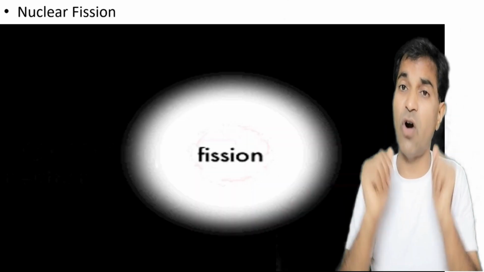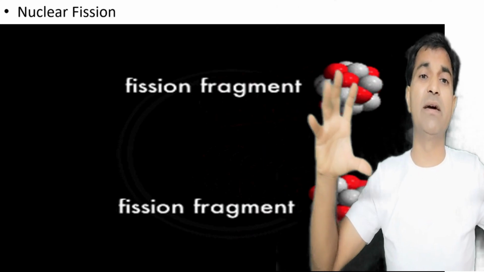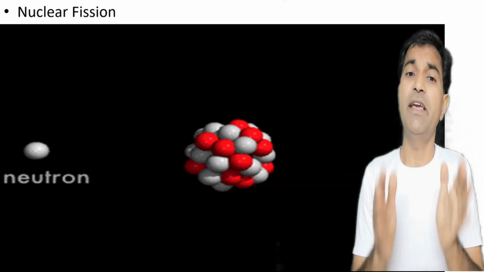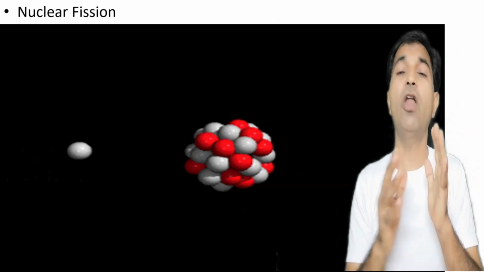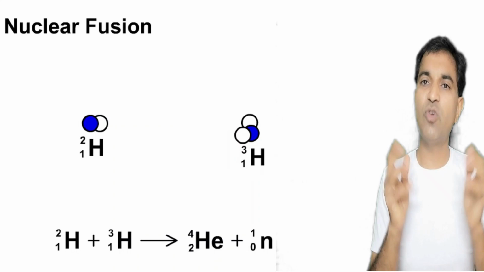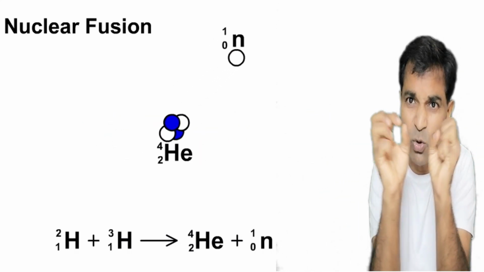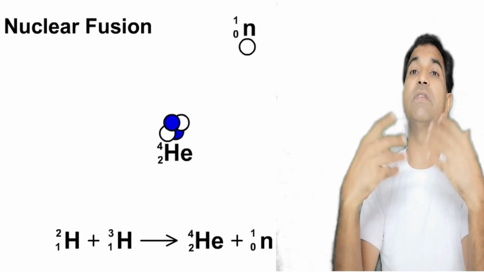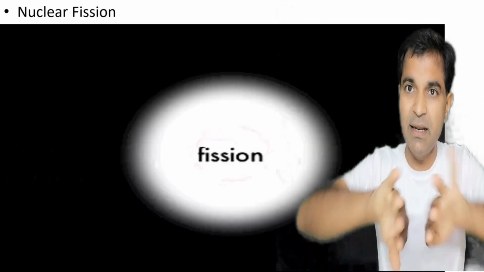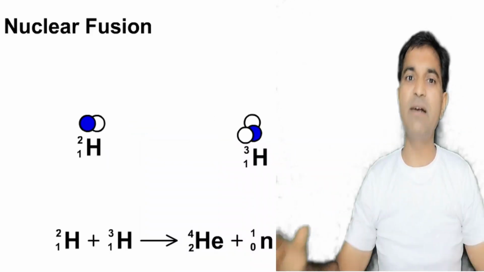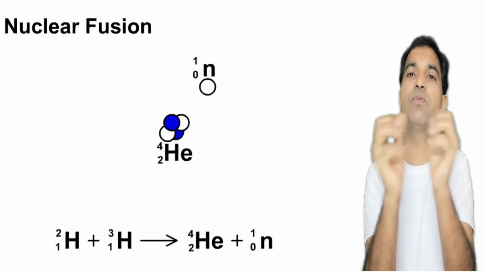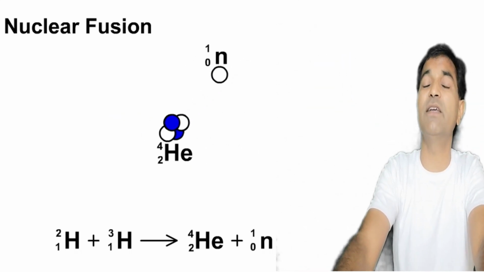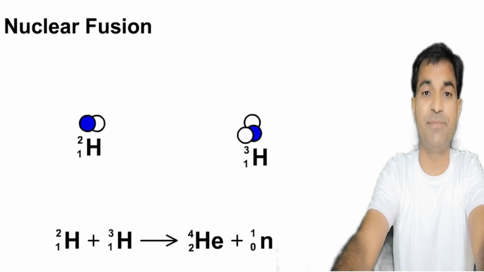So what do we observe? We observe that a larger nucleus is broken down into smaller fragments in case of nuclear fission, along with the energy. Whereas in case of nuclear fusion, two smaller atoms combine with each other and they produce energy, right? So nuclear fission: fragmentation into smaller parts; nuclear fusion: combination of small nuclei into a bigger one, right? This nuclear fusion actually takes place in the sun and produces energy, right?